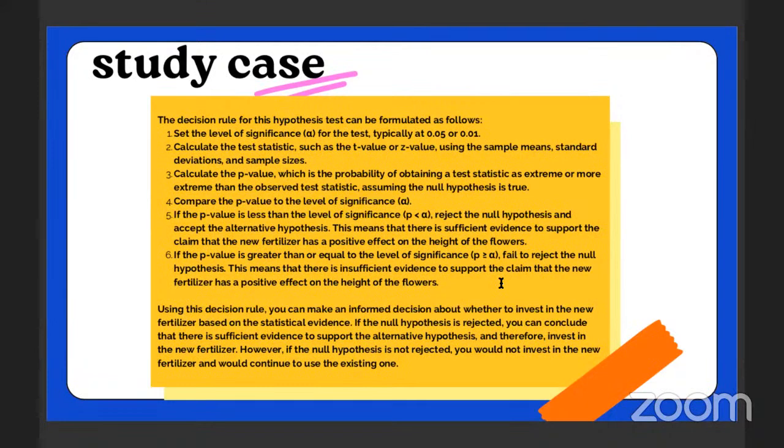Using this decision rule, you can make an informed decision about whether to invest in the new fertilizer based on the statistical evidence. If the null hypothesis is rejected, you can conclude that there is sufficient evidence to support the alternative hypothesis and therefore invest in the new fertilizer. However, if the null hypothesis is not rejected, you would not invest in the new fertilizer and would continue to use the existing one.